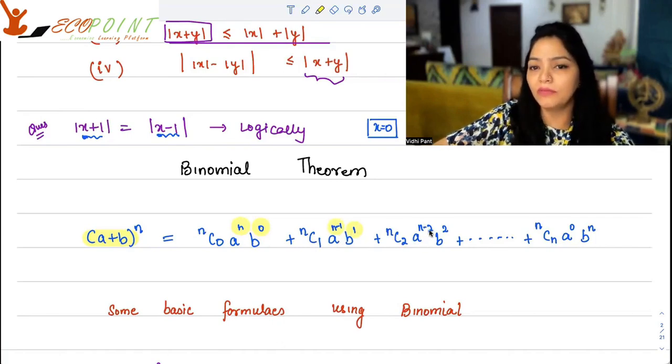Then NC2, a to the power n minus 2, b to the power 2. Again, the total is n. Till the point you are taking NCN. Combination NCN means you're selecting all n out of n. NC1 means you're selecting 1 out of n. NCN, a to the power 0, b to the power n. Again, the total is n.